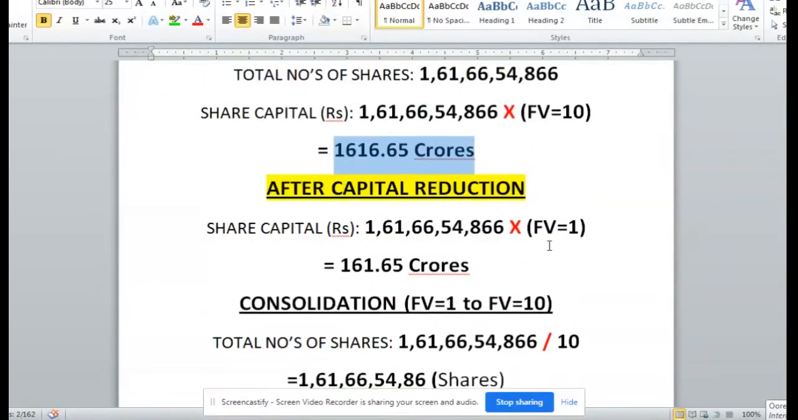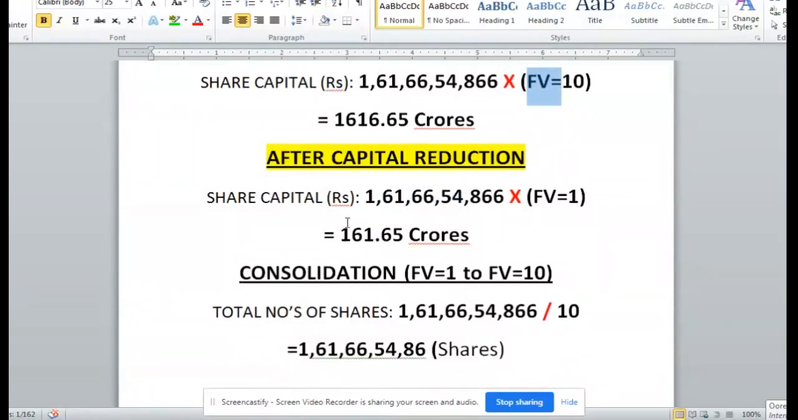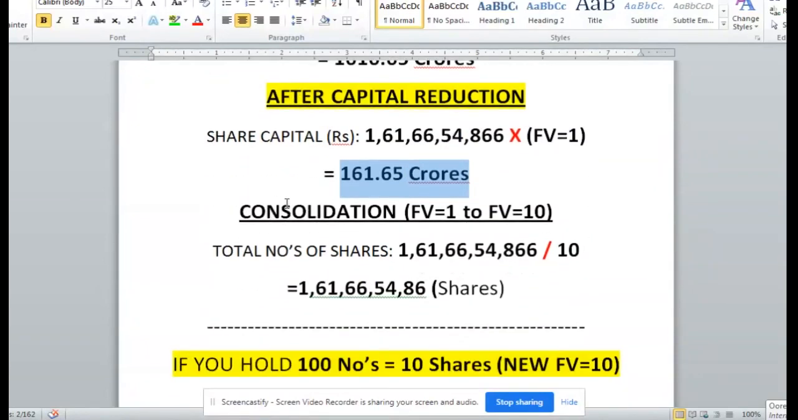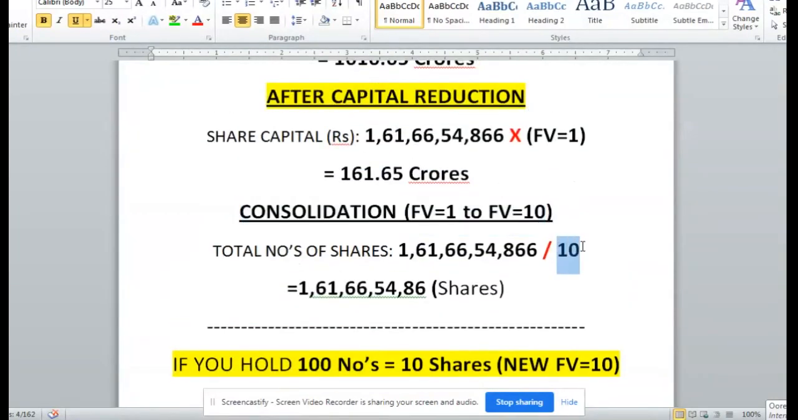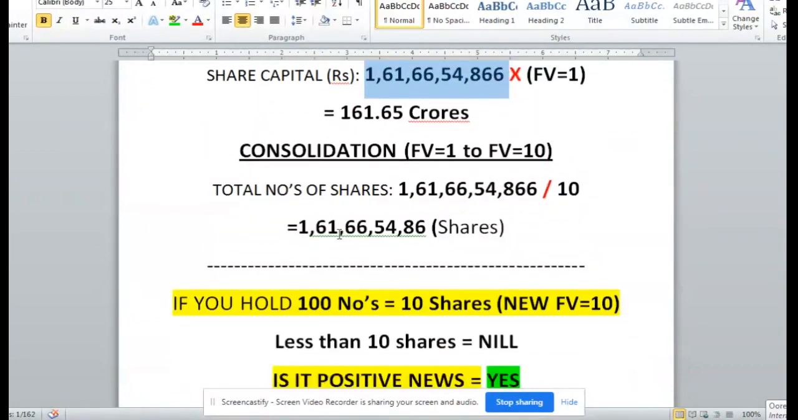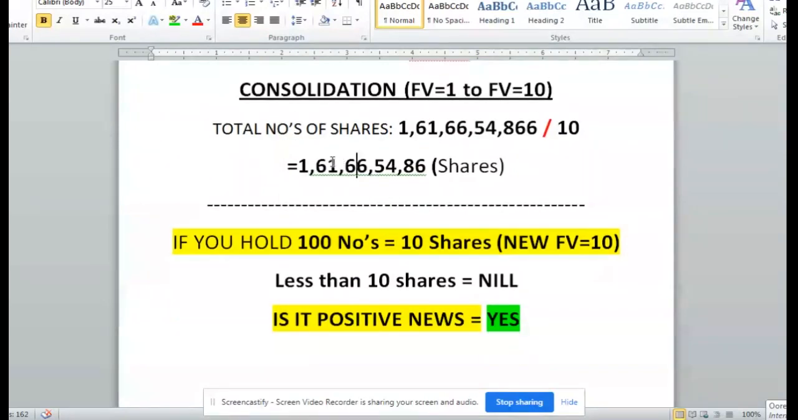After the capital reduction, what will happen according to the SOA? It will change to face value 1, so the multiplication factor of 10 will be removed. The total share capital will be 161.65 crore. The market capitalization will remain the same, and consolidation of the shares is proposed from face value 1 to face value 10. So the face value 1 shares are going to be multiplied by 10. The total number of shares gets reduced to 16.16 crore. Before it was 161 crore shares, now it will become 16.16 crore shares.